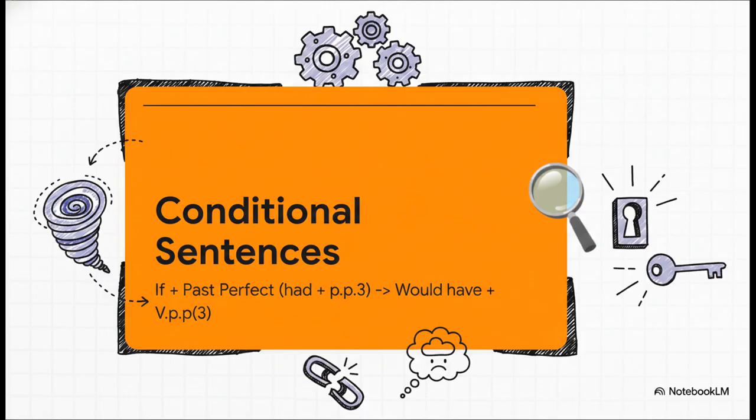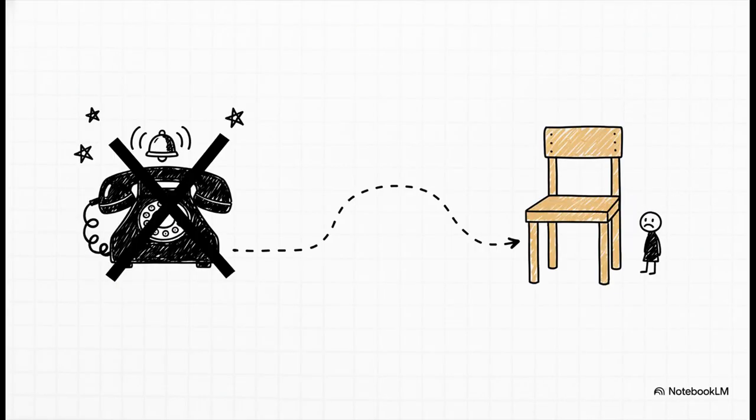I know, it looks a bit complex on the surface, but once you know the code, it completely unlocks a whole new level of expression. Let's actually apply this formula to a real piece of evidence. Take a look at this sentence. If you had called me, I would have come. Notice the mechanics working here. Had called is our past perfect trigger. Would have come is the unreal result.